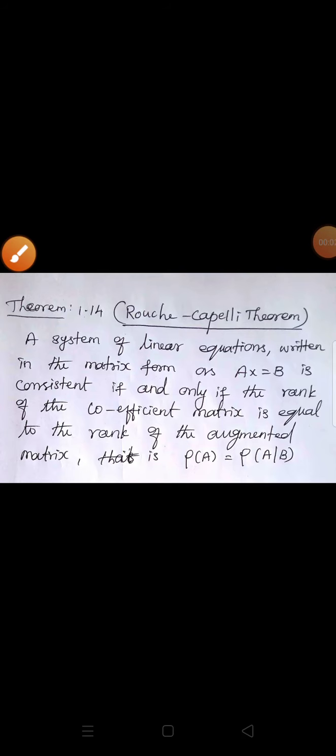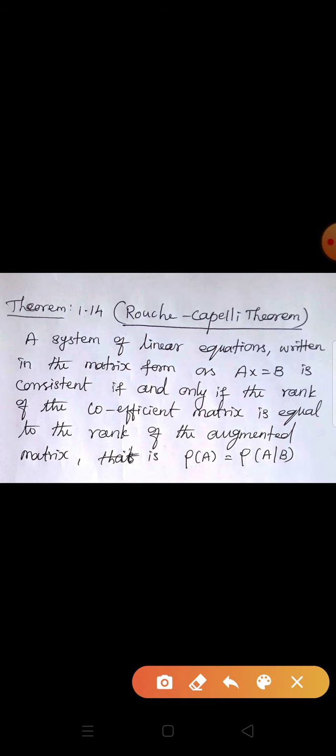Good morning, students. Today, theorem 1.14, the Rouché–Capelli theorem. A system of linear equations written in the matrix form Ax = B is consistent if and only if the rank of the coefficient matrix is equal to the rank of the augmented matrix. That is, rank of A is equal to rank of [A, B]. Otherwise, it is inconsistent.